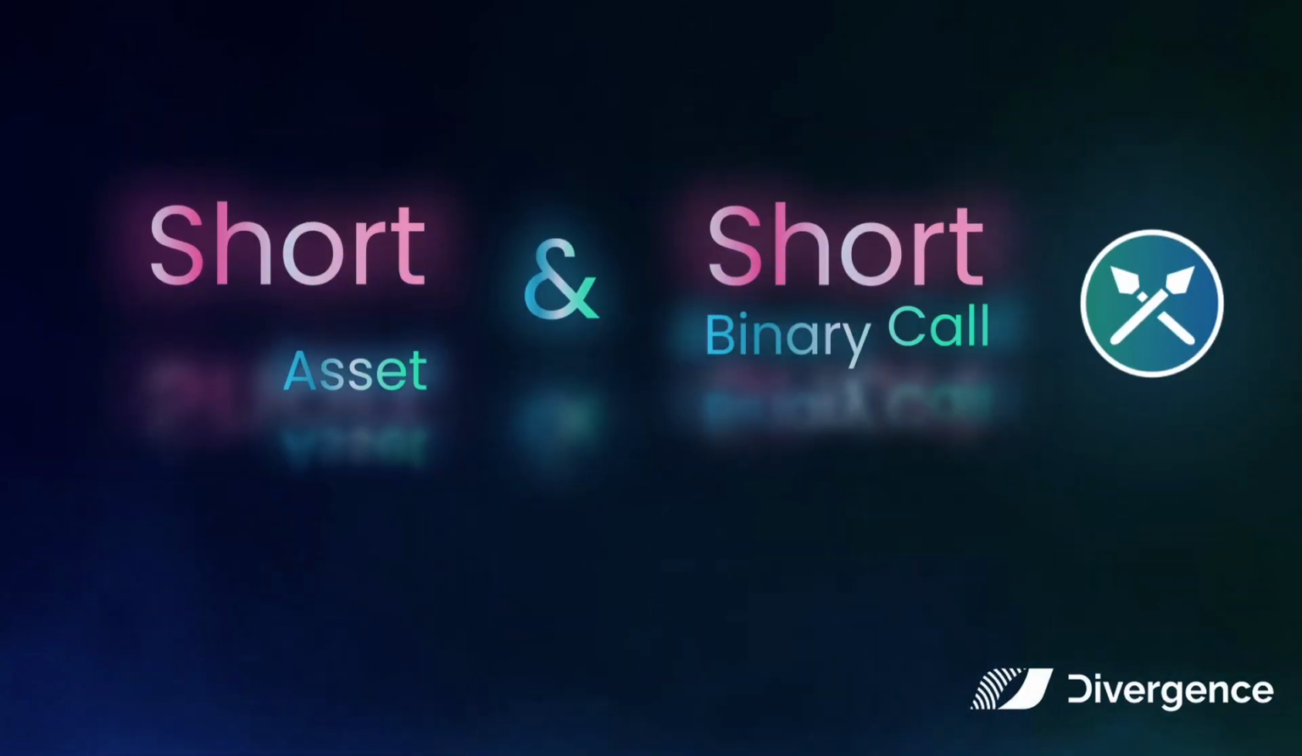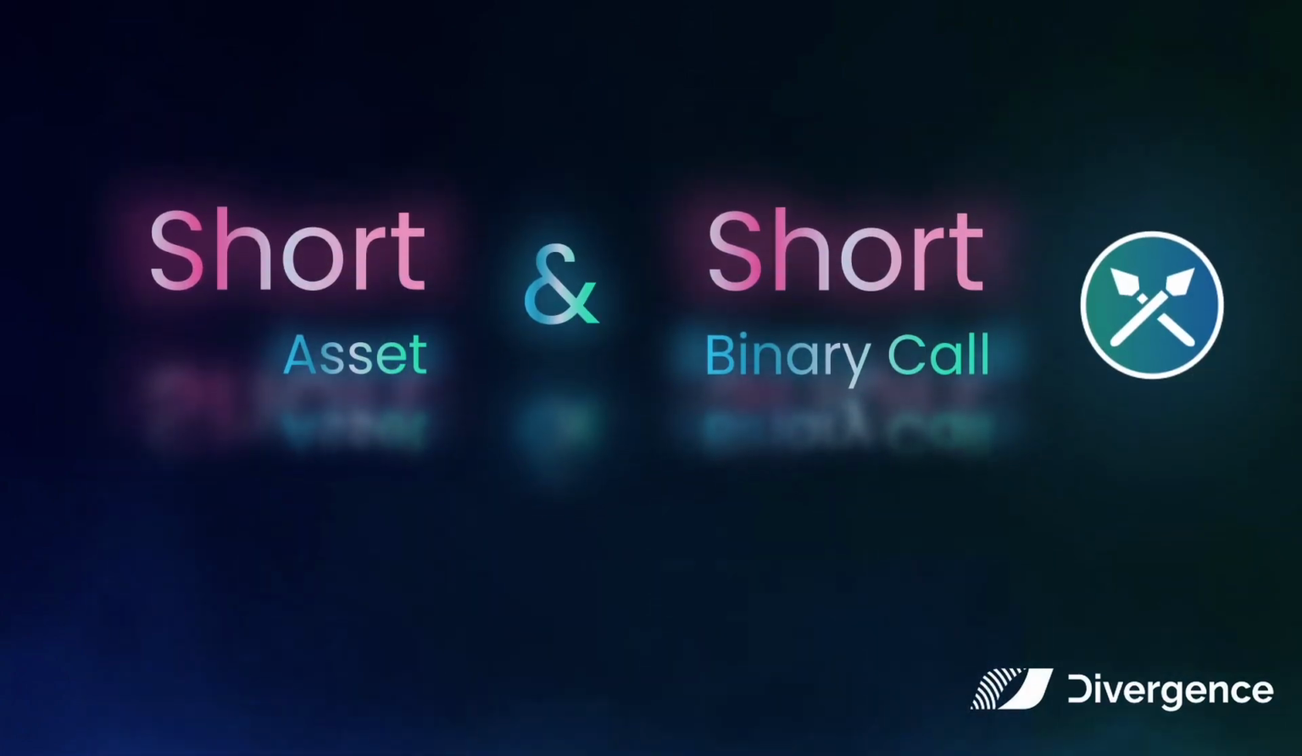How to generate profits when you expect downside for your assets. This can be done by having a short asset position and selling a binary call on Divergence. We'll explore how it works in this tutorial.